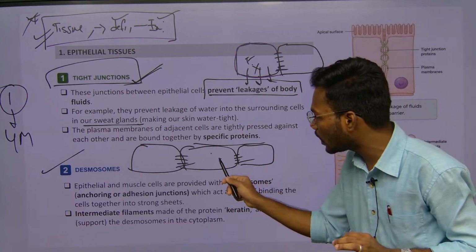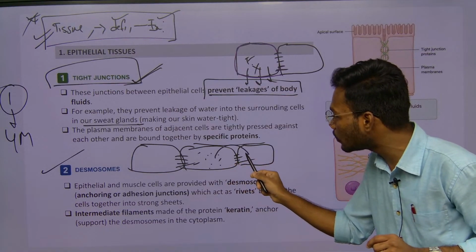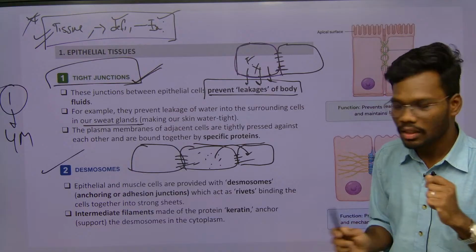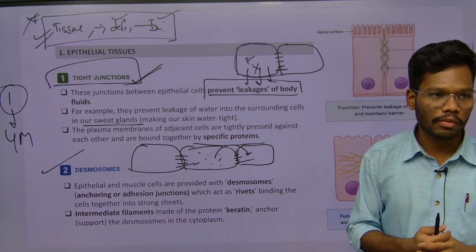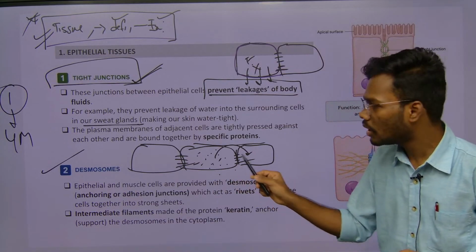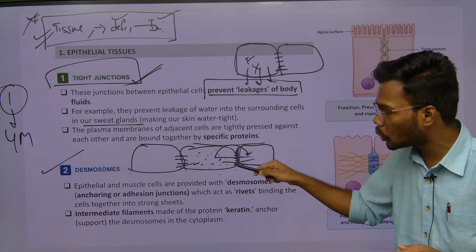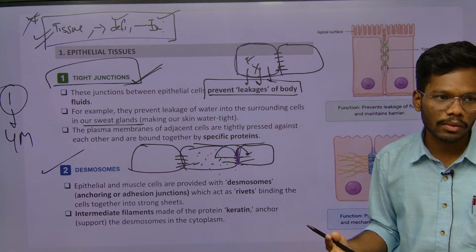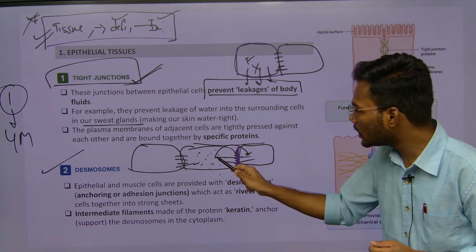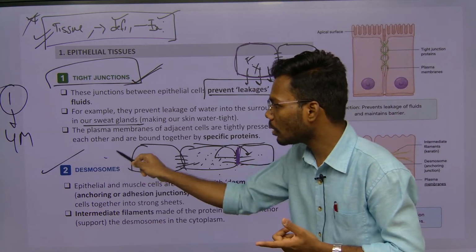For example, there are some chemicals, some molecules here, that have to transfer to the next cell. In some plants, there are plasmodesmata, which are channels. Likewise, some molecules here have to go to another cell. So without holding the cells together properly, we cannot transfer. To hold two different cells together, we have some proteins.